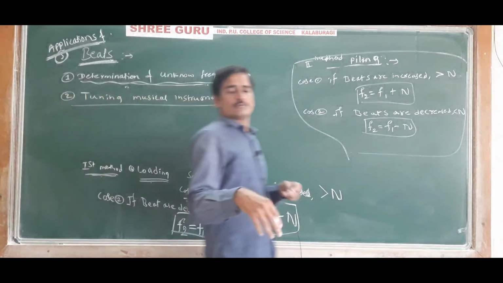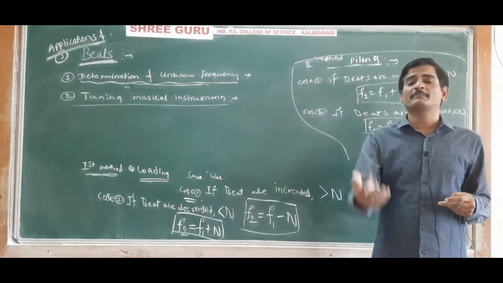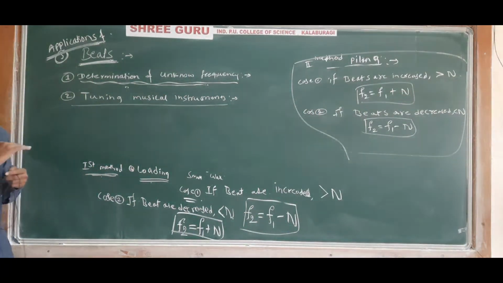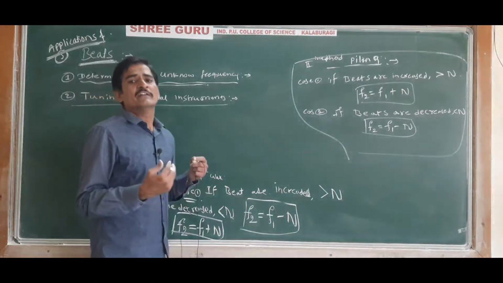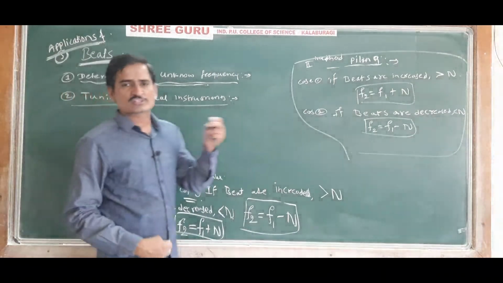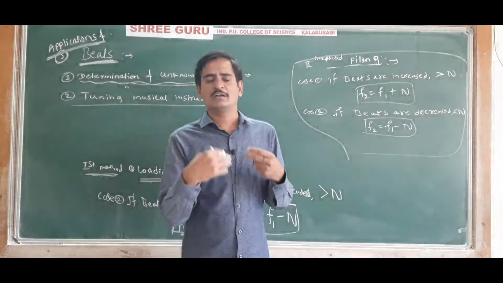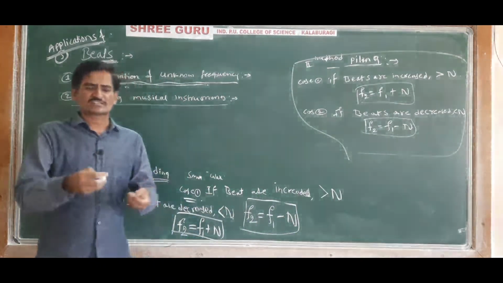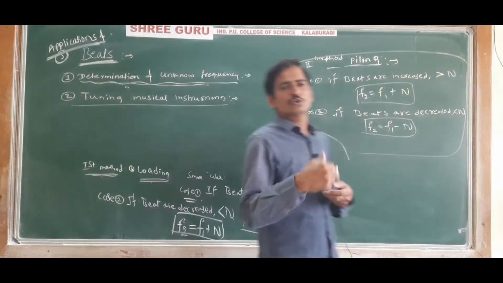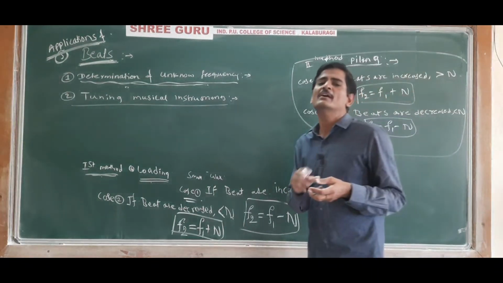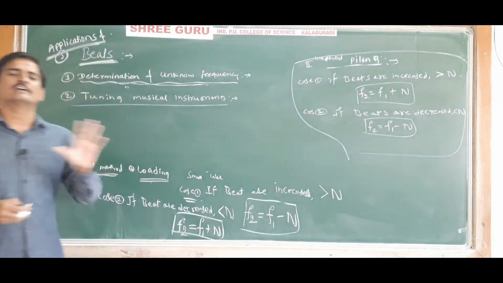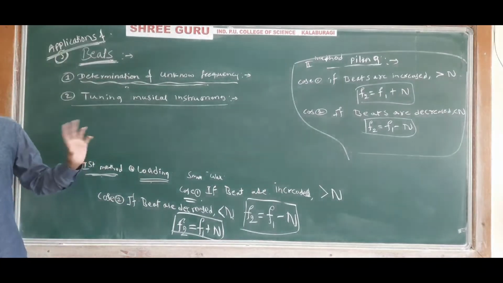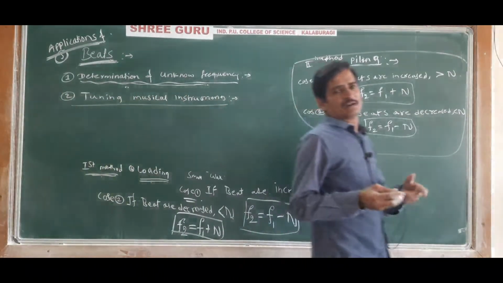If beats are produced, then the sound heard will not be clear. So they have to be tuned until the beats disappear. Before starting, they will make some sounds and adjust the length of the wires or something, so that they tune the instruments to a common frequency, so that the beats are removed. When the beats are removed, all the instruments will work in proper alignment.